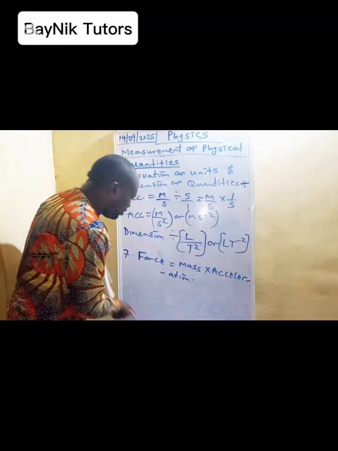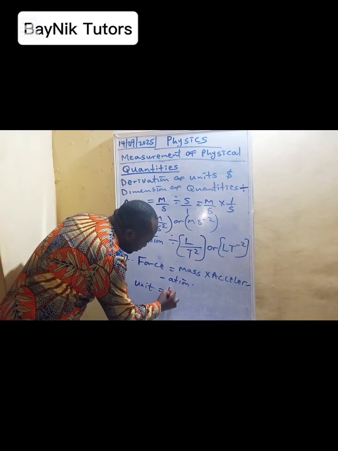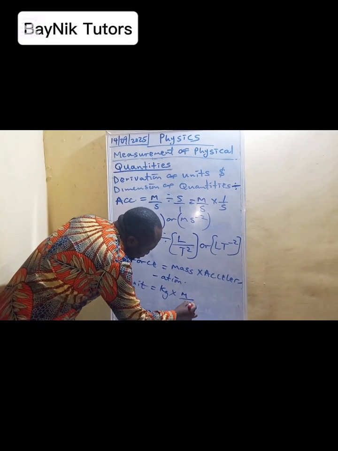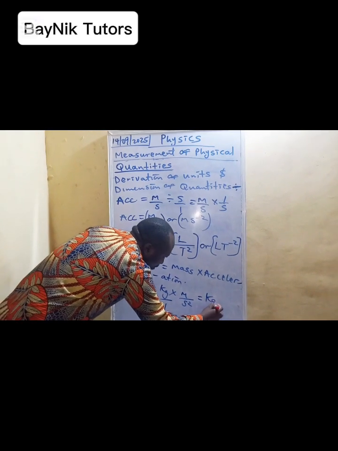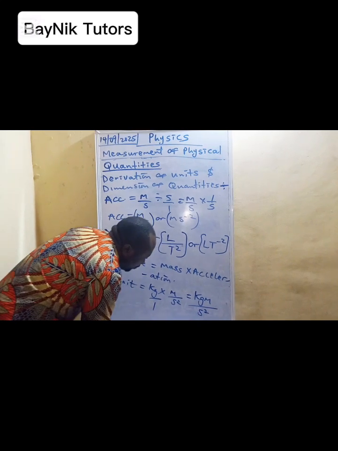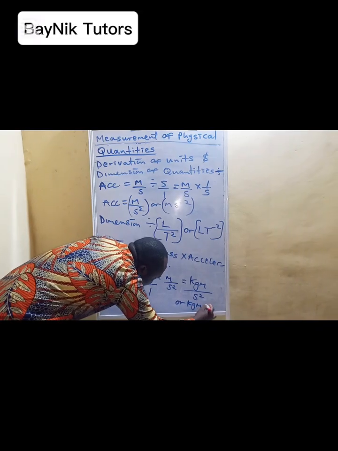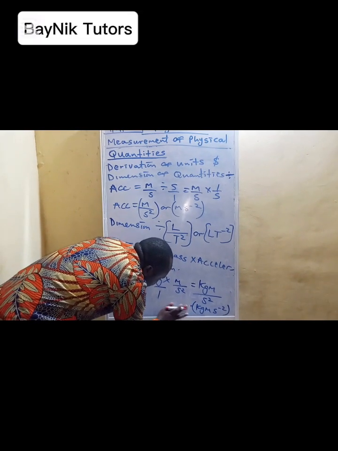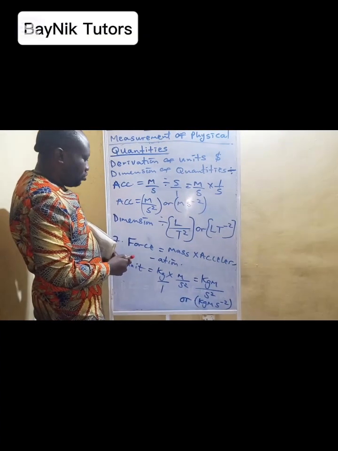So under our unit here, we have mass as kg and acceleration as meter per second squared. So this is 1 kg times m over 1 times second squared, which is kg m over second squared, which can also be written as kg m s minus 2.